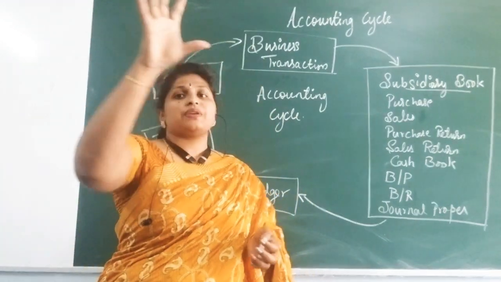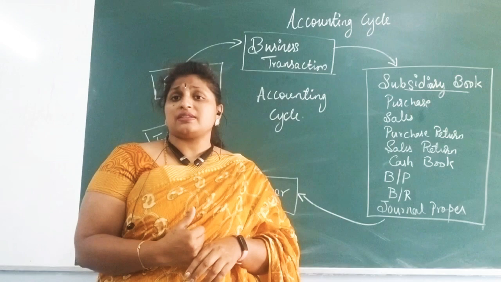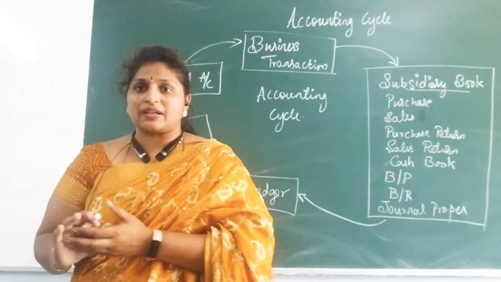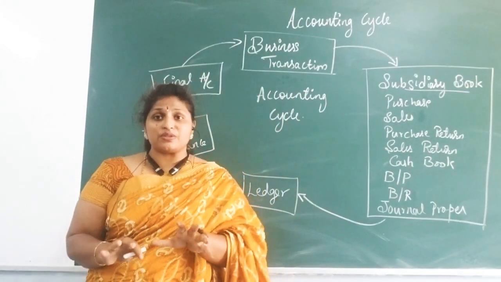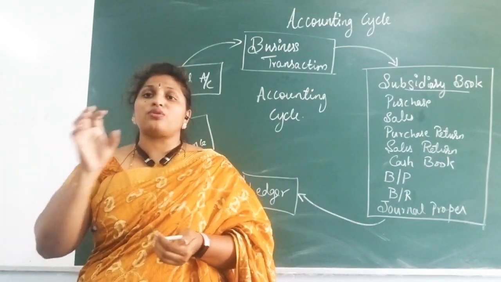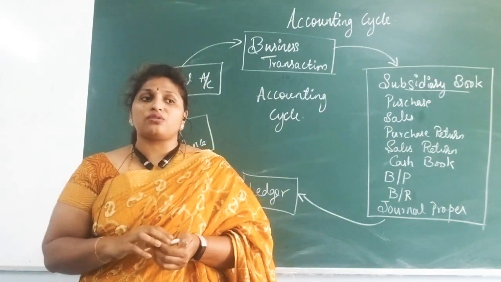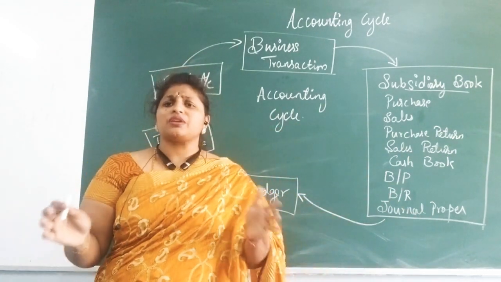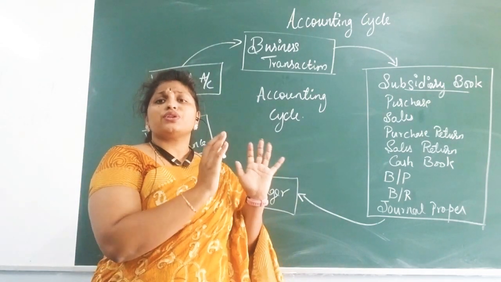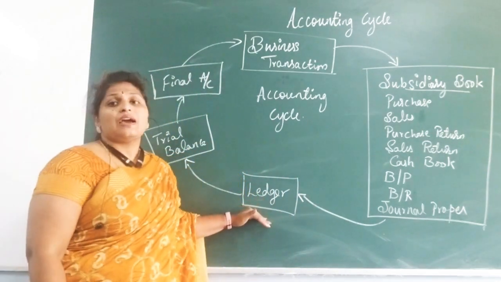So suppose A, B, C, D, all these are different suppliers who are supplying the raw materials for your business. So you will have A account separately, B account separately, C account separately. Whatever transactions happen in the business, for each you will have a separate account. There are debtors account, creditors account, cash account, bank account, XYZ company account, Mr. Ashok's account, anything can be. So whoever the parties belonging to the transactions are, we are going to maintain a separate ledger account for each party. That is what the ledger accounts are.